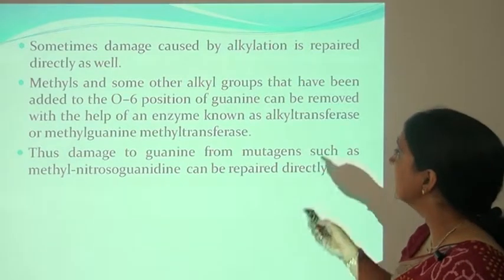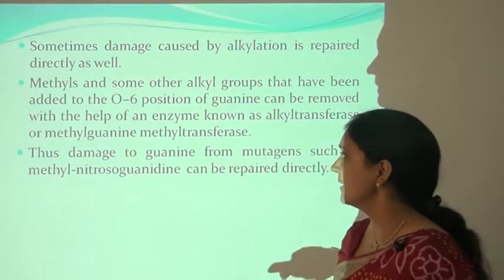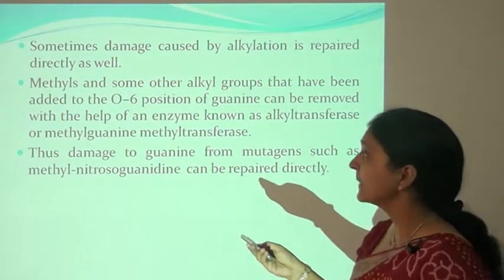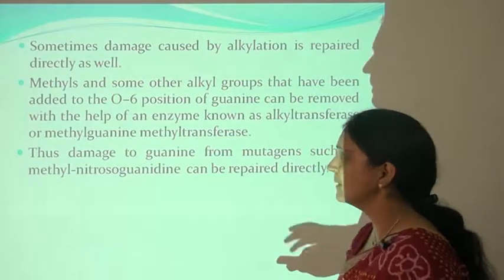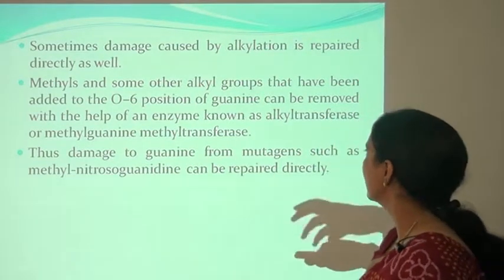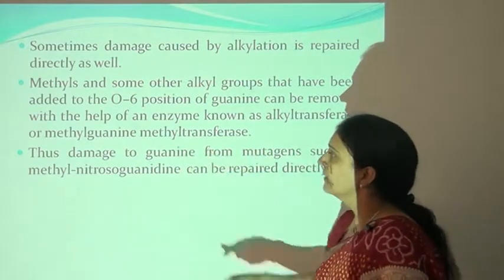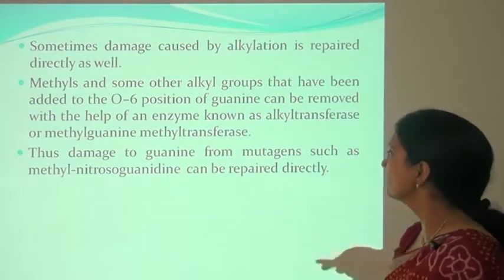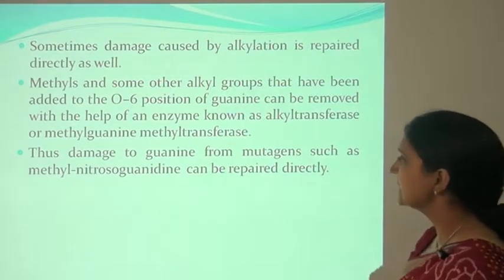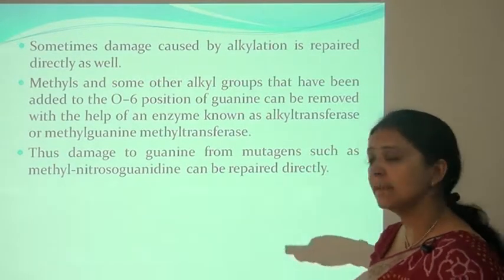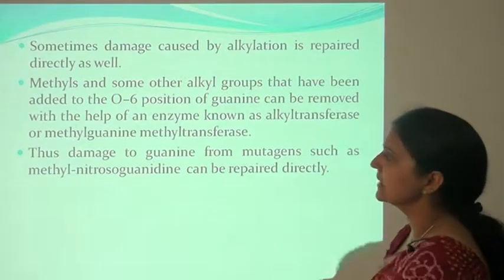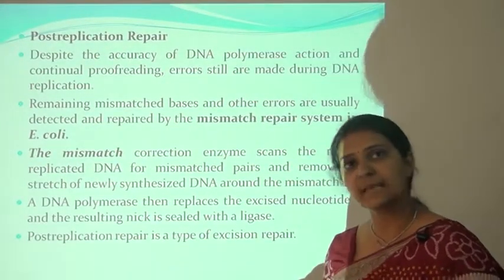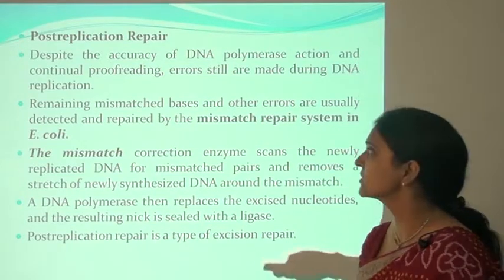Damage caused by alkylation can be repaired directly as well. Methyl and some other alkyl groups that have been added to the O6 position of guanine can be removed with the help of the enzyme known as alkyl transferase, or methylguanine methyltransferase, and thus damage to guanine from a mutagen such as methylnitrosoguanidine can be repaired directly. So this is another enzyme. There are many enzymes that can be used for the repair mechanism in damaged DNA.